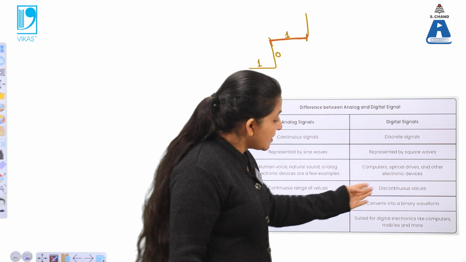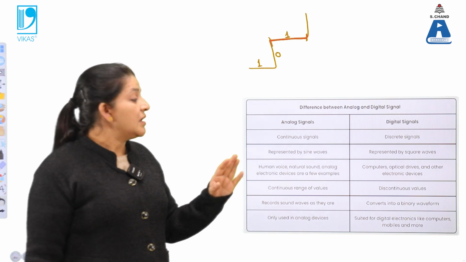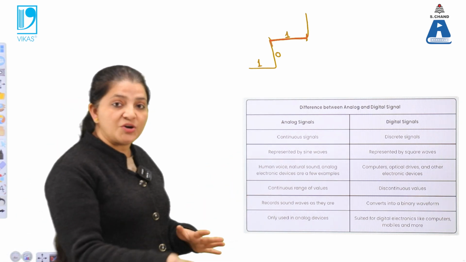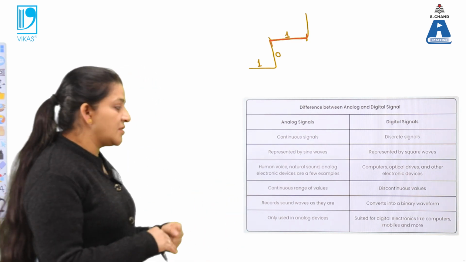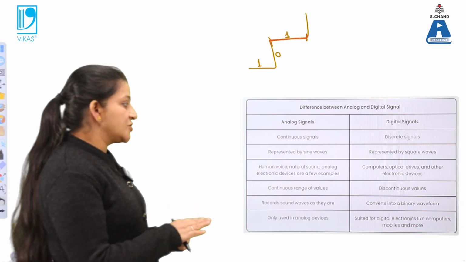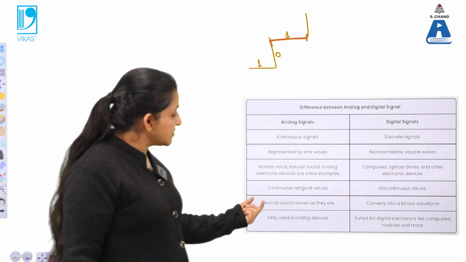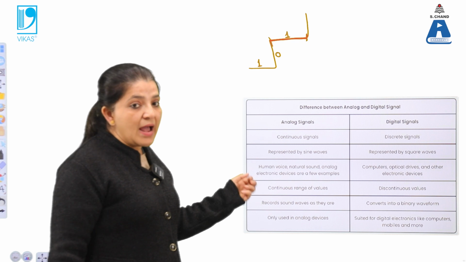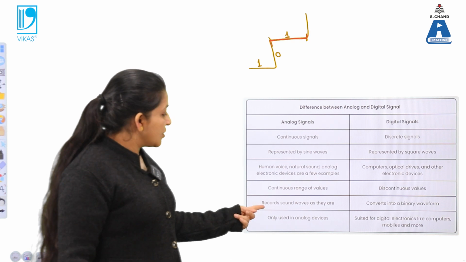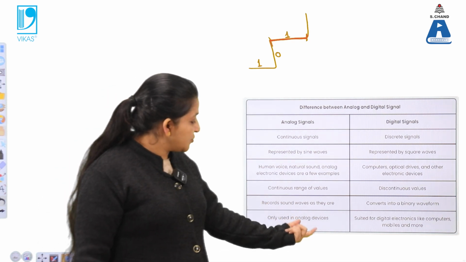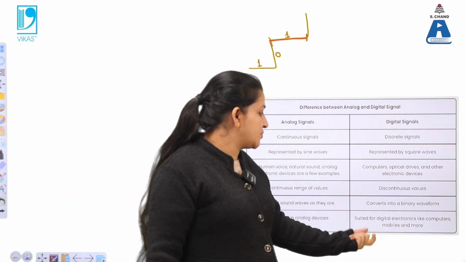While in the digital case, they convert into a binary waveform. Why do they convert into a binary waveform? Because the signals are converted by Boolean algebra, and we are getting only binary numbers as output, so either the output value is 0 or 1. That's why in digital signals the output is converted into a binary waveform. But in the analog case, only the sound waves are recorded, and their energy and input values are maintained the same throughout, so there are no discontinuities, and that is used in analog devices, while digital signals are used for digital electronics like computers, mobiles and more.